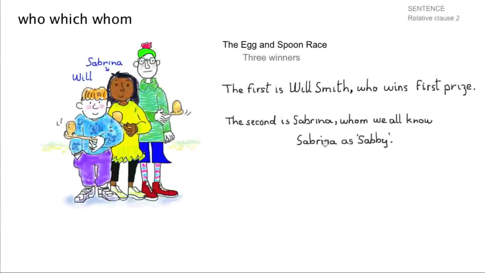So I can grab the as Sabby. I just rub out the Sabrina. We don't need that anymore. And then I'll grab my little grabber and put a box around Sabby and move it along the front there. And there it is. The second is Sabrina, whom we all know as Sabby.